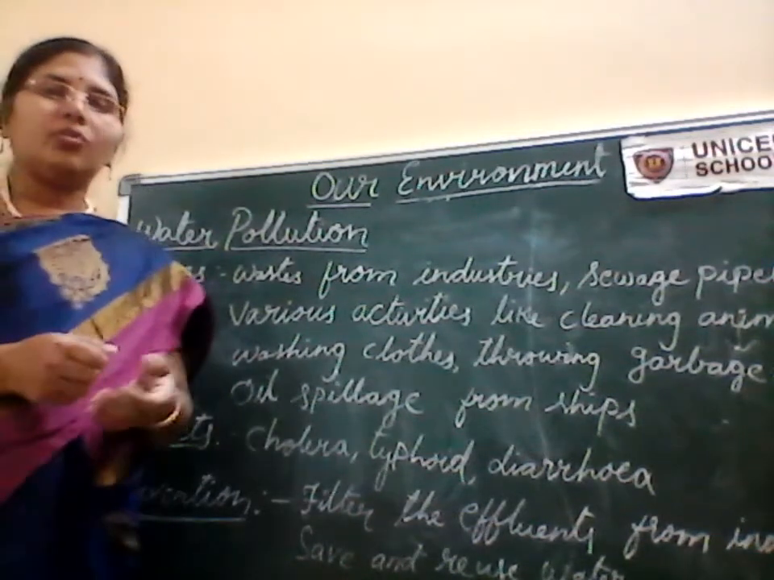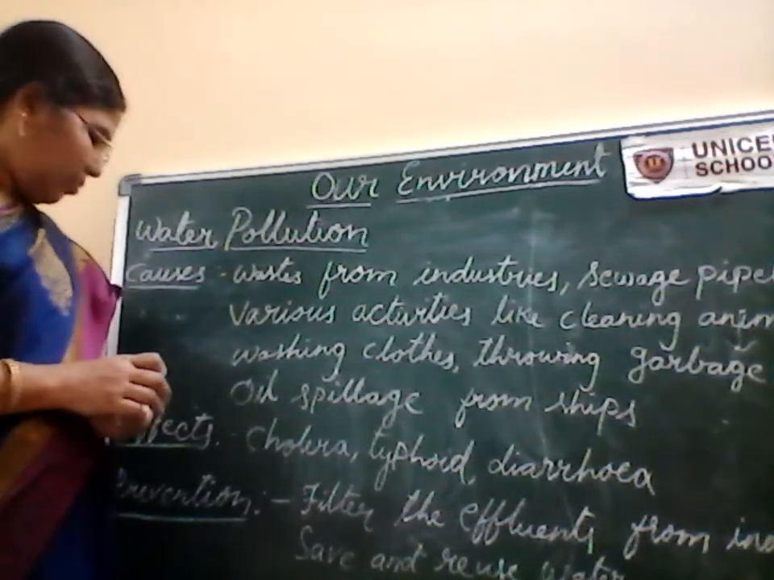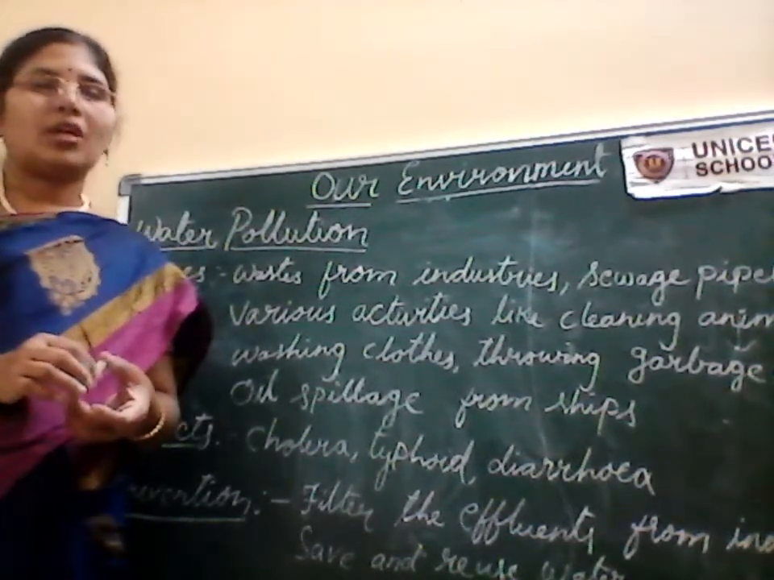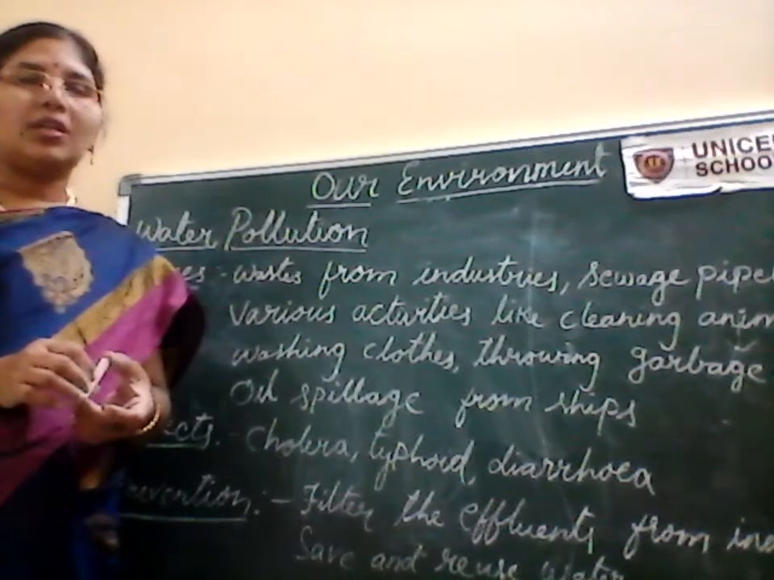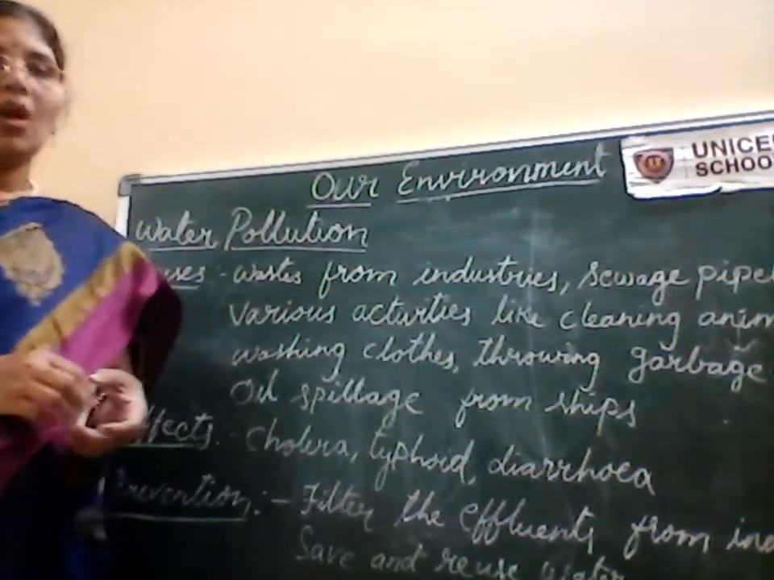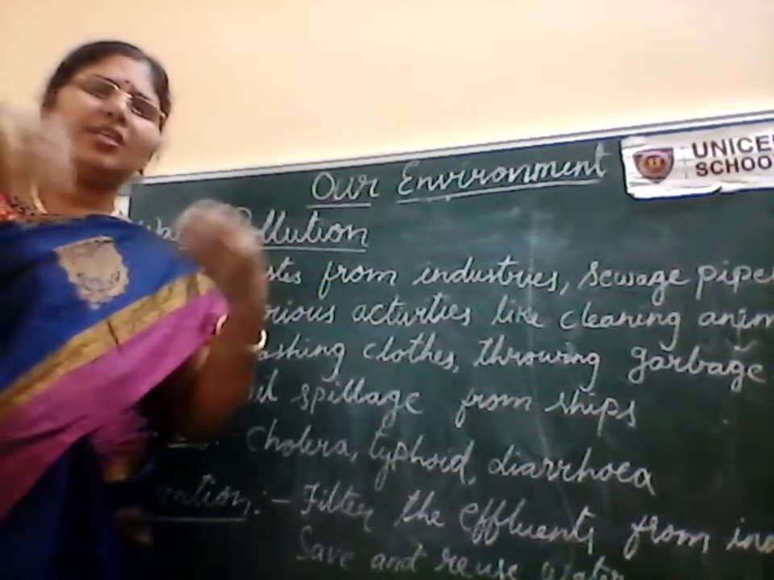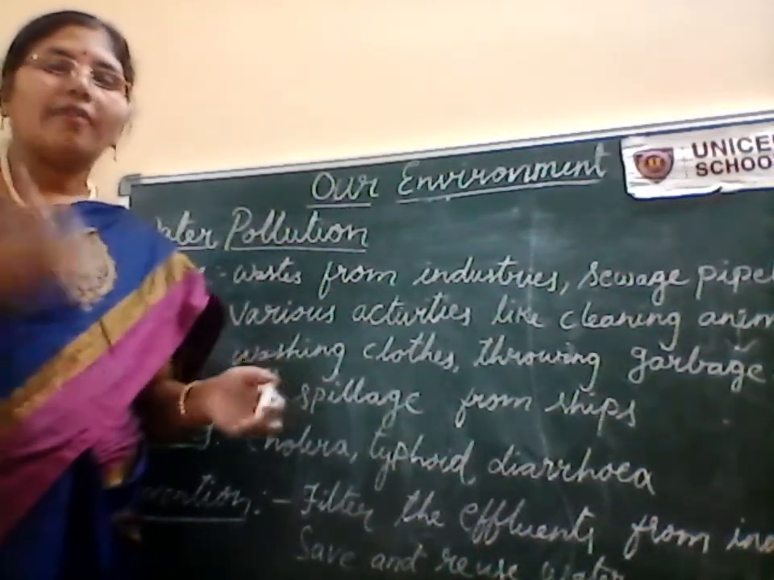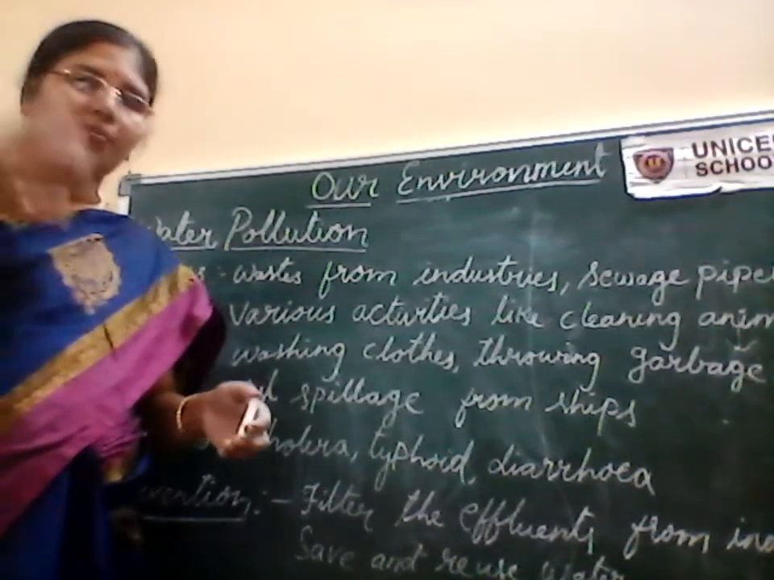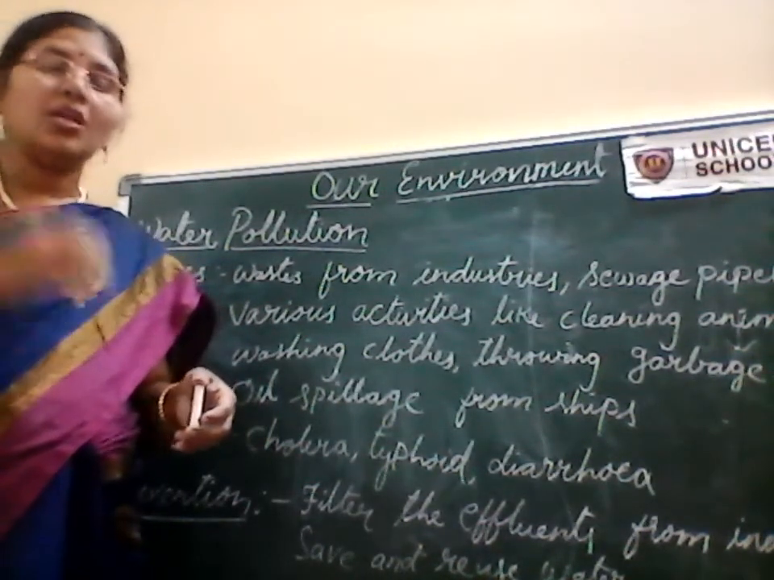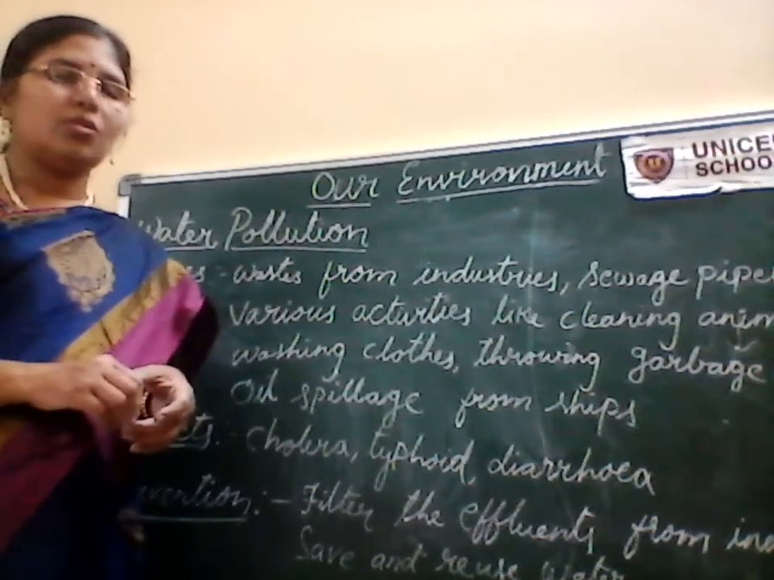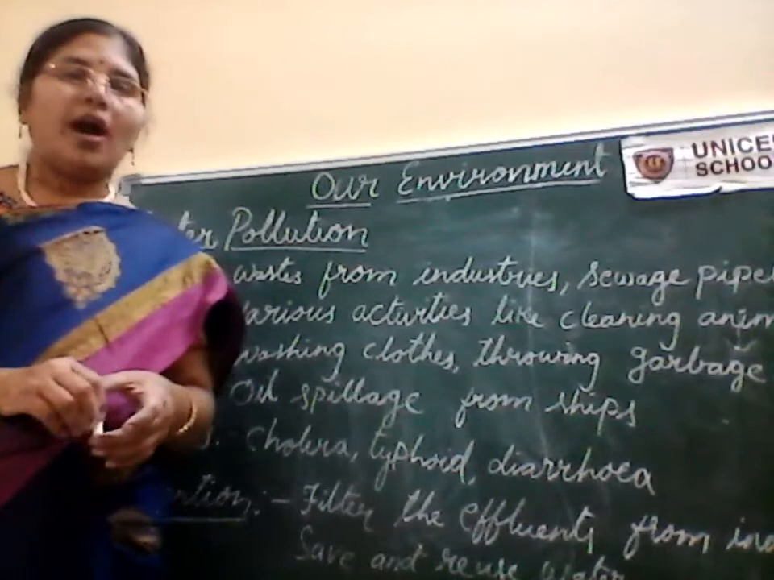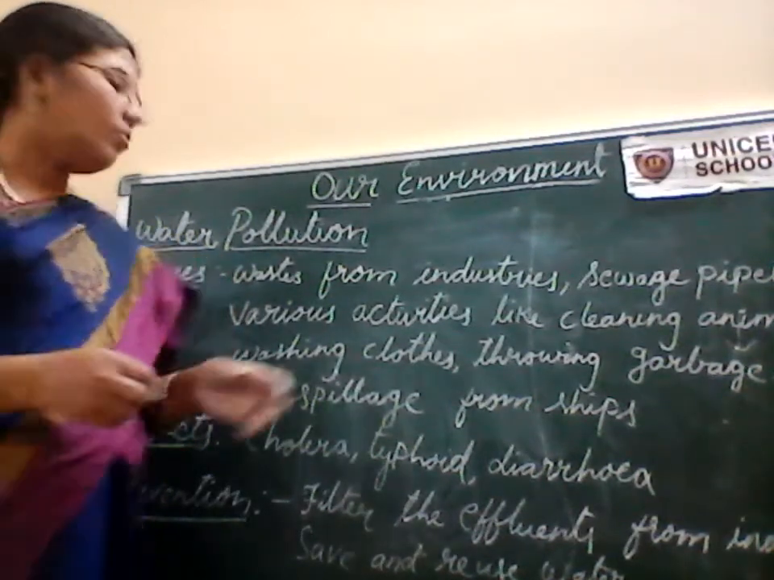And what are the preventive measures which we can take to avoid this water pollution? Filter the effluents which are coming from the industries before releasing them into the water body. Simply they are releasing into the water bodies, children. Before releasing into the water bodies, you have to filter the harmful substances from the wastage coming from the industry. Then you should ensure to release it into the water bodies. And the second thing is save the water and try to reuse that water.